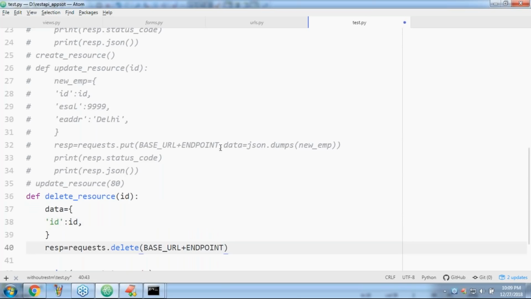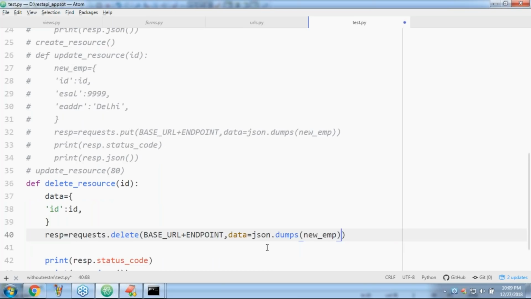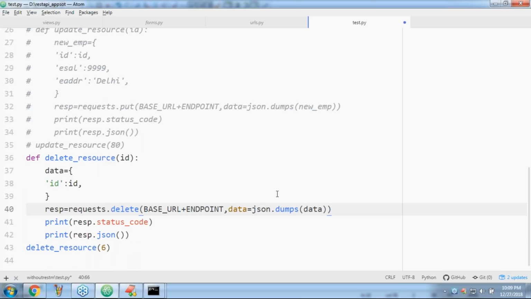Now here, comma, data is equal to... sir, here data. Can you please cross check how the data is going? I mean, the ID is going to be sent to the Django application through JSON only.